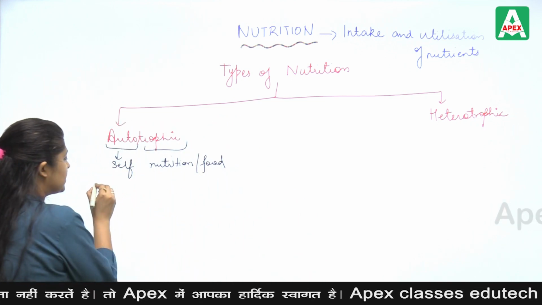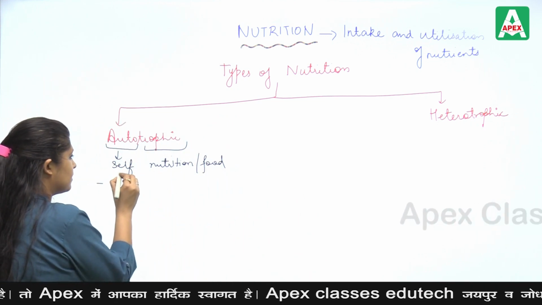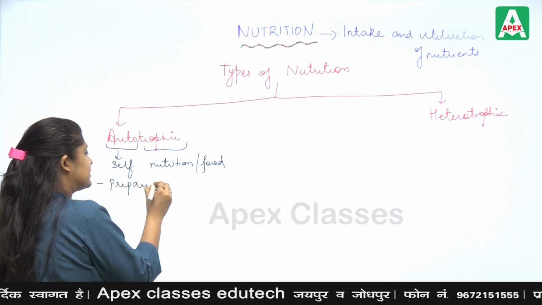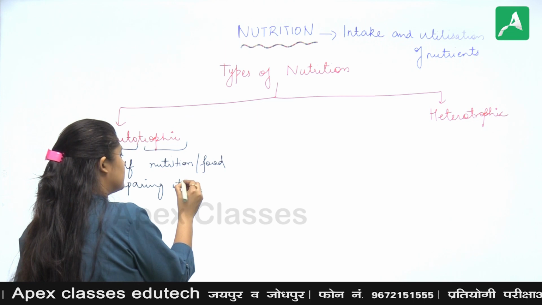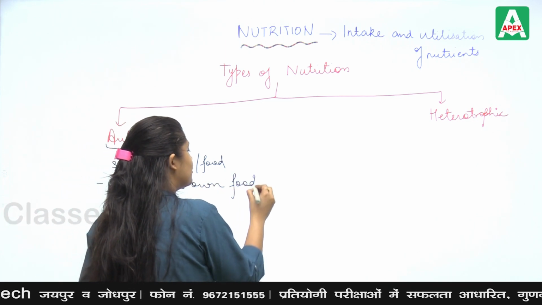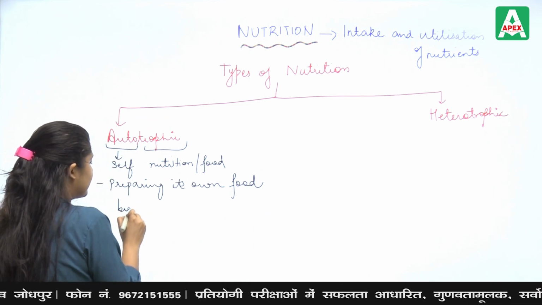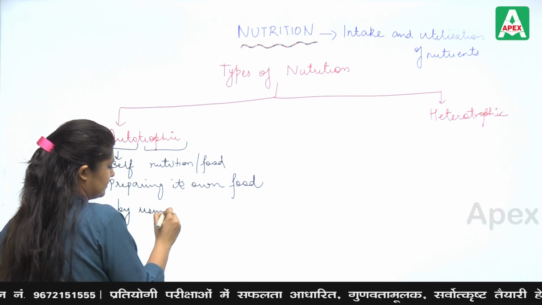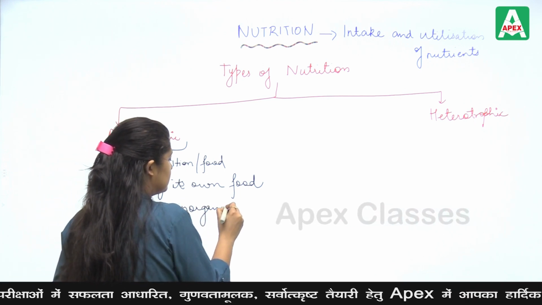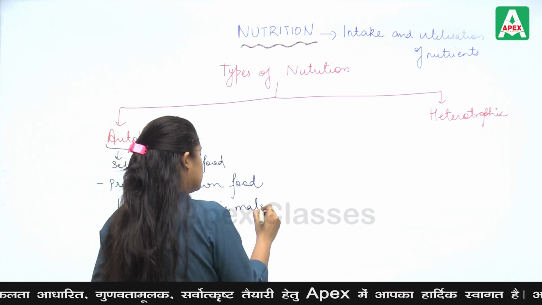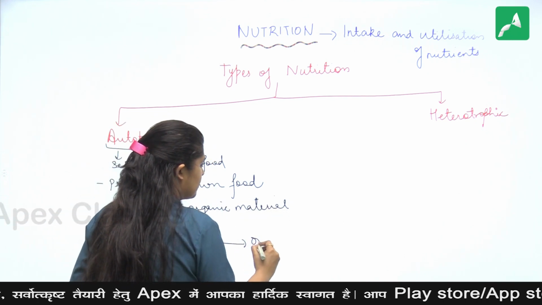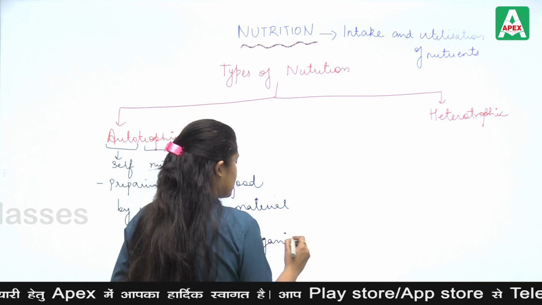So autotrophic nutrition is preparing its own food by using inorganic material for the formation of organic compounds.